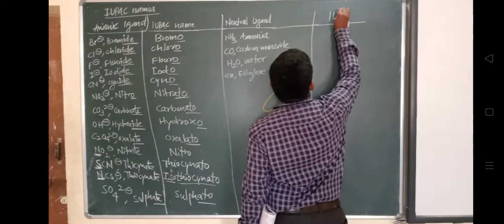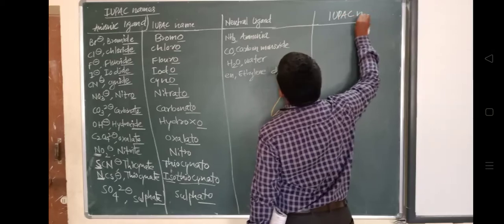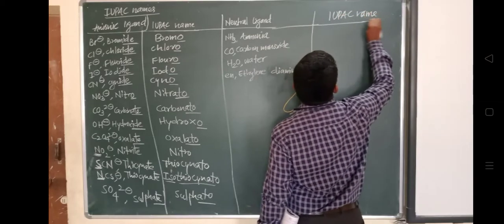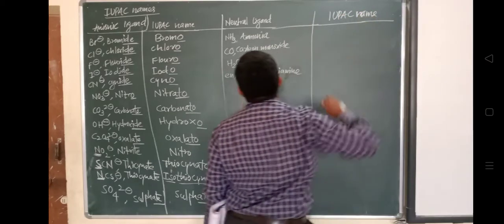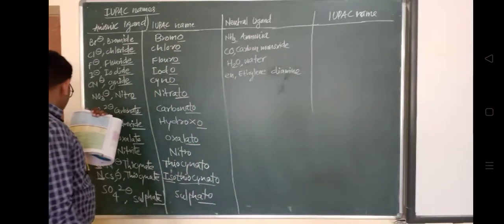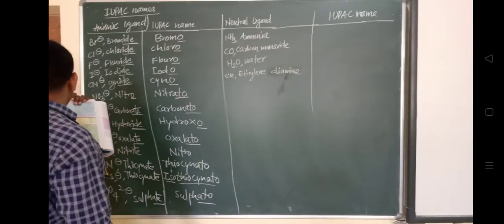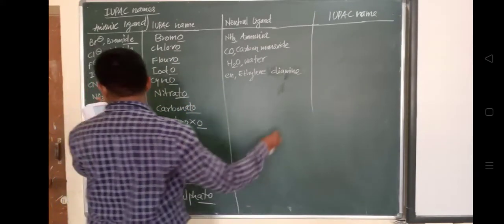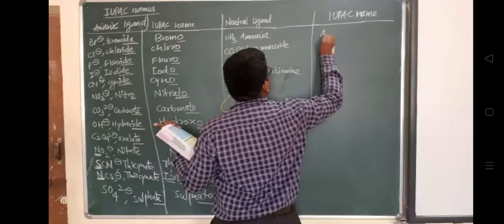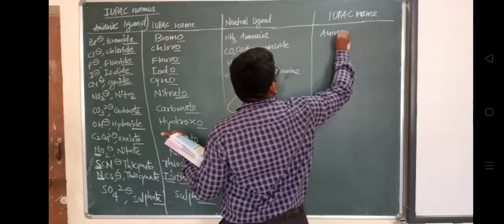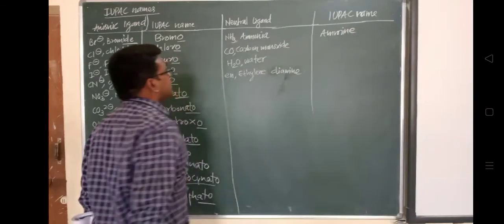In case of carbon monoxide, CO, the IUPAC nomenclature is carbonyl. In case of water, a neutral ligand, the nomenclature is given as aqua.